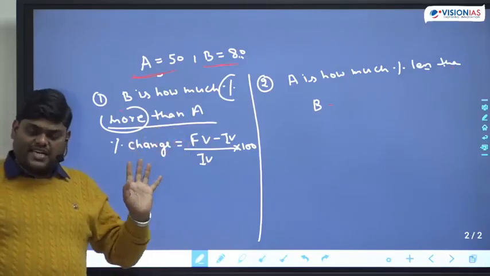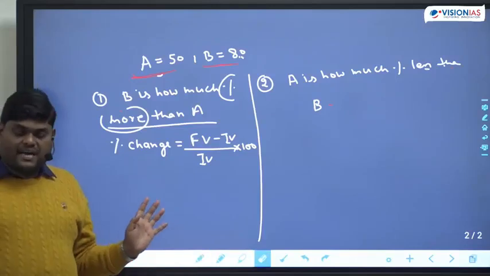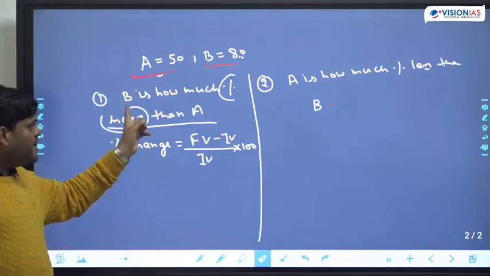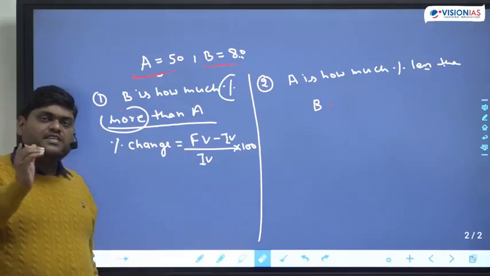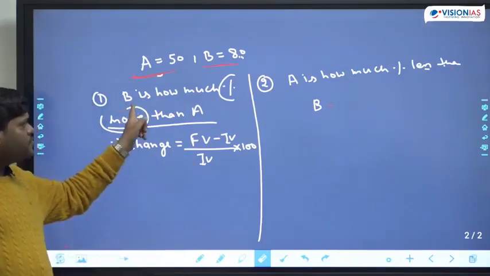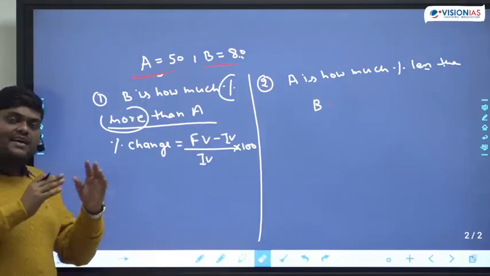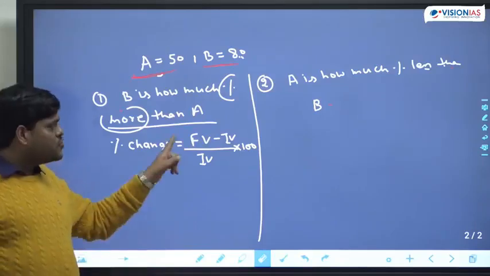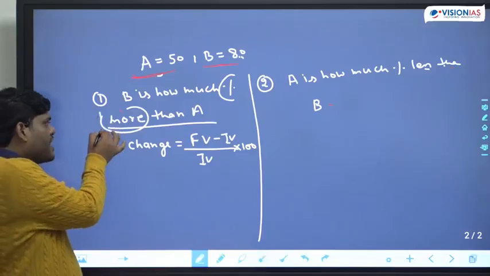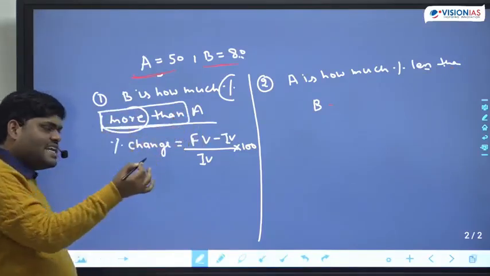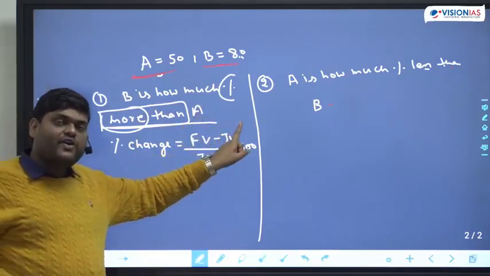Listen very carefully. That's why I am asking you to be here for some time. Okay? So, B is how much percent more than A. They are asking with respect to A. Finally, we have to find the value of B. So they are asking regarding B and with respect to A, so this value becomes your initial value. Or if you are getting confused, this will give you a hint: more than or less than is coming along with A, so A will be your initial value.